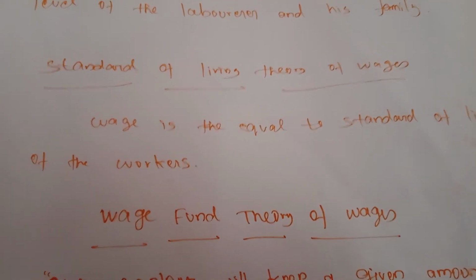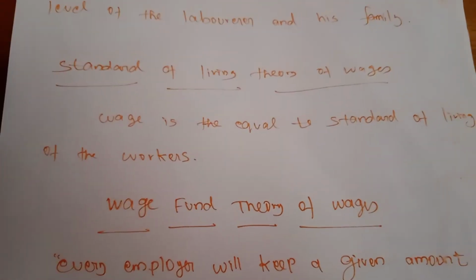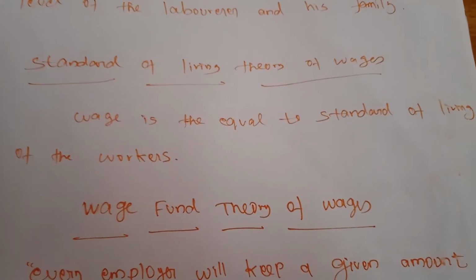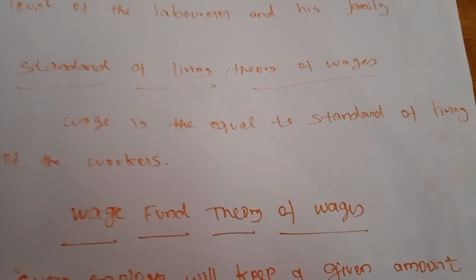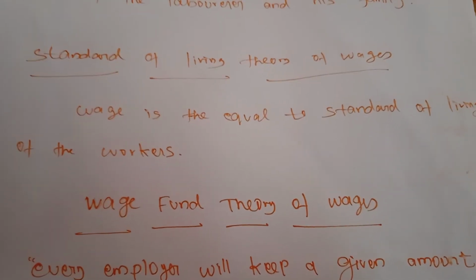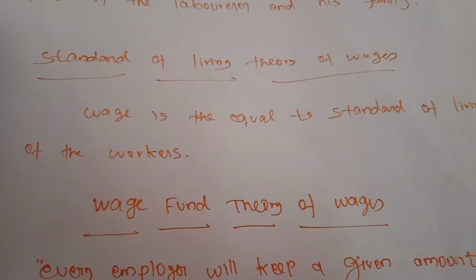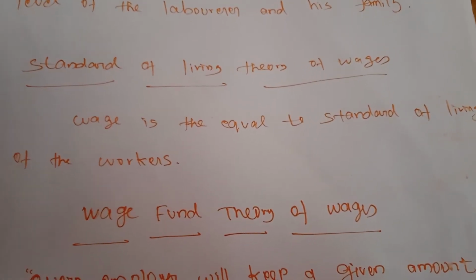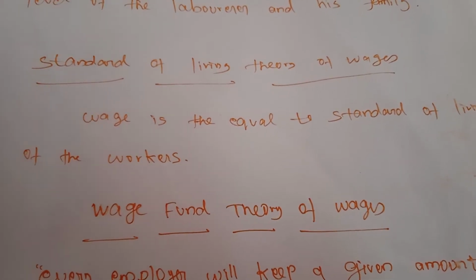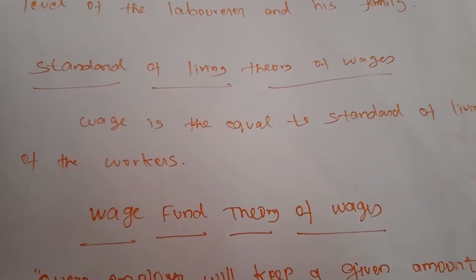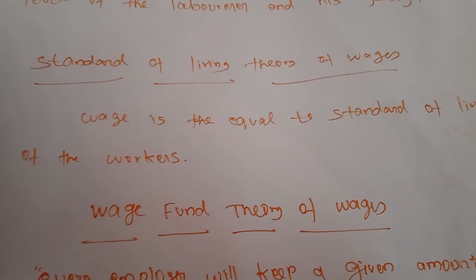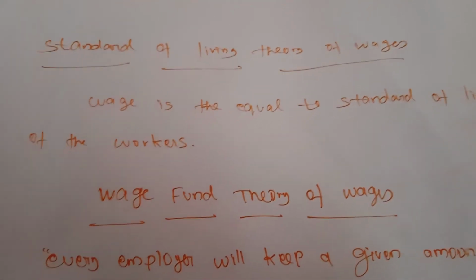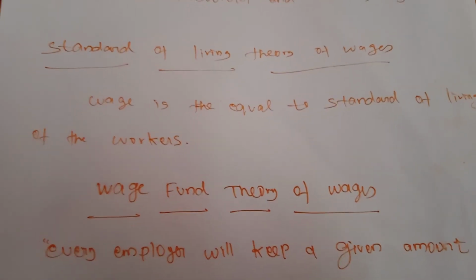That means after spending on their subsistence level, if they want to increase their purchasing power and their living standard, they will spend some amount of money. So the wage rate also has to equal the additional amount spent on their increasing living standard. But normally most people increase their standard of living on the basis of their wage rate only.